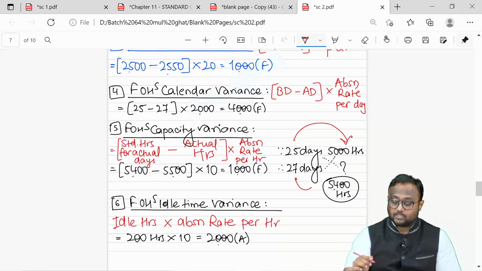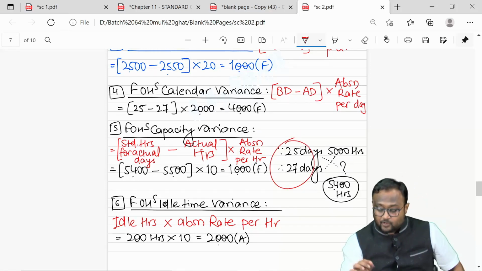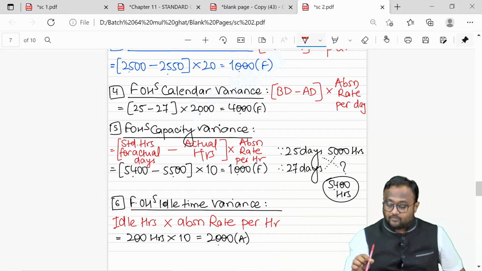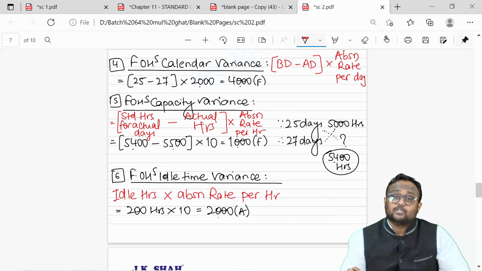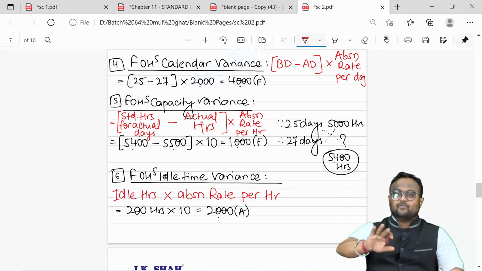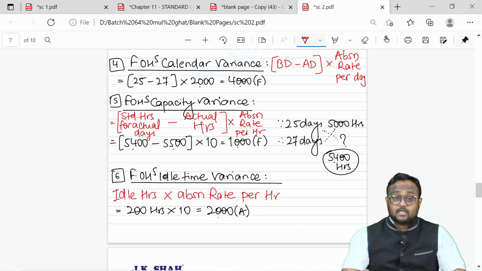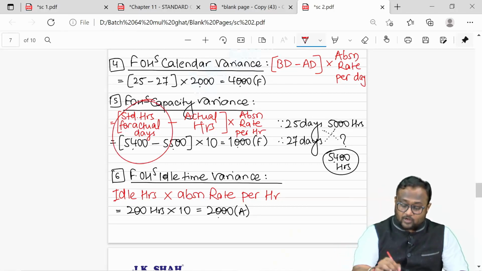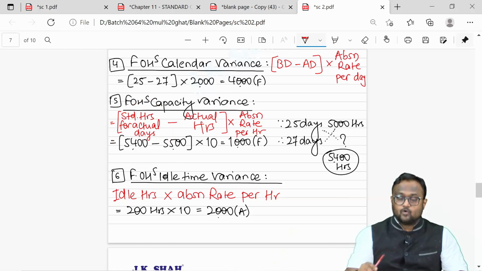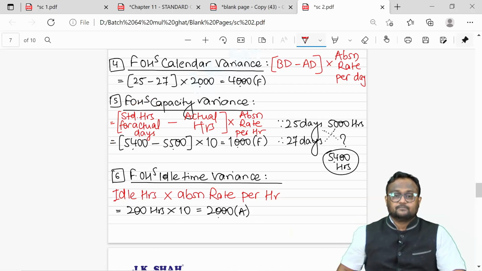In 25 days, how much? You would have done the same thing, no? If your days are different, your answer will be different. If your days are same, then your answer will also be 5000. So whenever there is no information given about number of days, calendar variance won't be there, that is quite obvious. But even capacity variance will not have this calculation. You can directly go for budgeted hours minus actual hours.